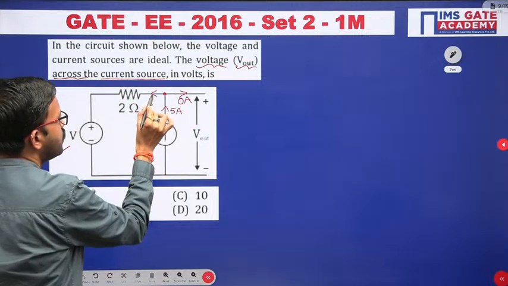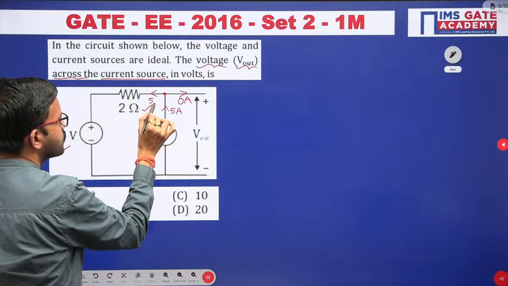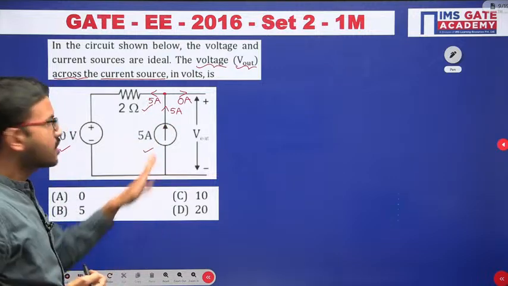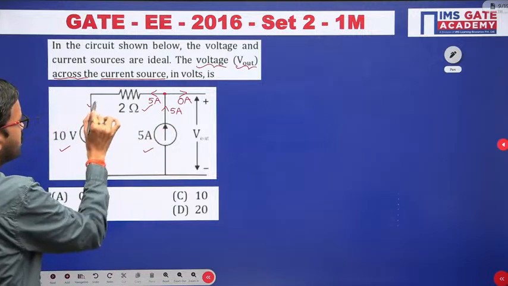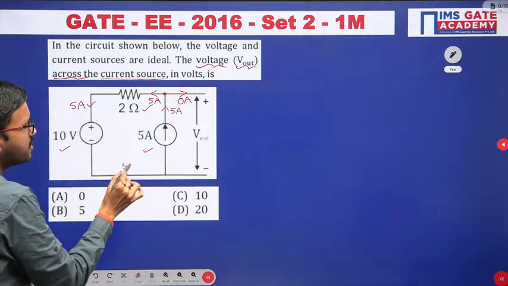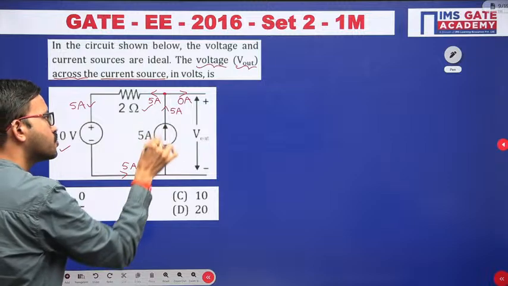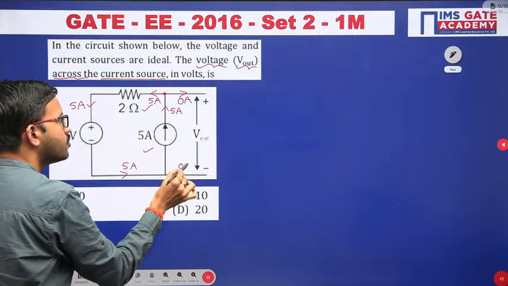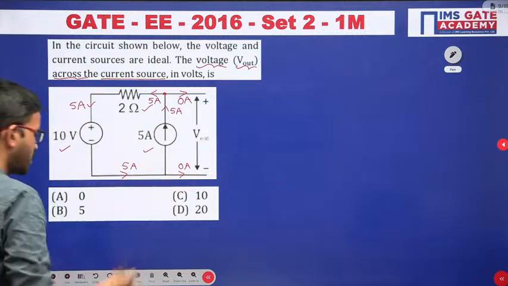The entire 5 ampere is coming like this, and going like this, which means there is no current flowing like this, in any direction you can consider.